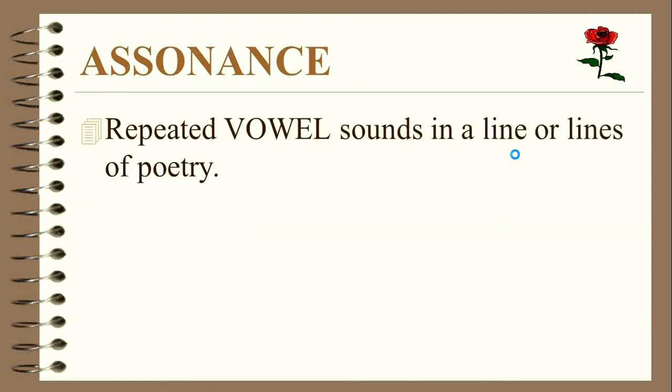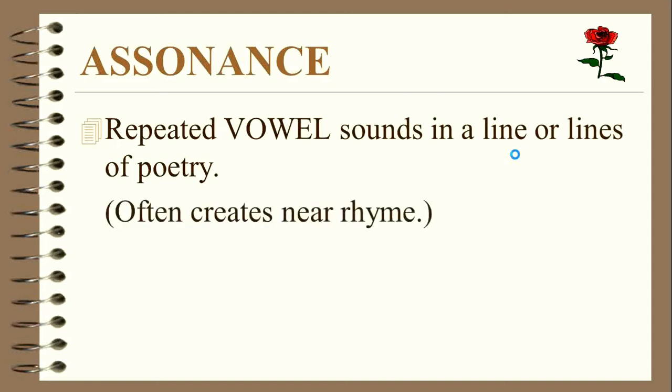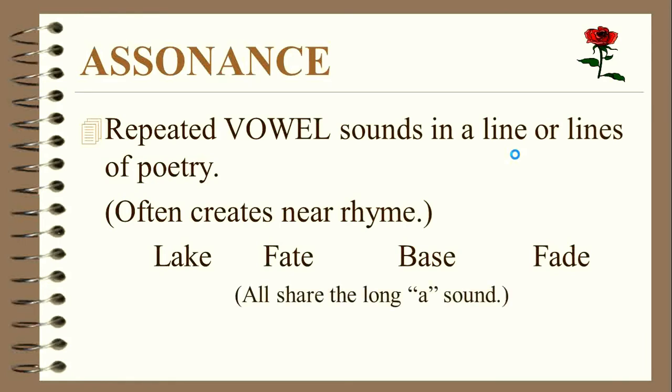Assonance. Repeated vowel sounds in a line or lines of poetry. It often creates near rhyme. Similarly to alliteration, assonance involves the repetition of sounds in a series of words, often consecutive words. However, rather than repeating the initial sounds, assonance focuses on the internal vowel sounds that are repeated. Example: lake, fate, base, fate. We notice that they all share the long A sound.